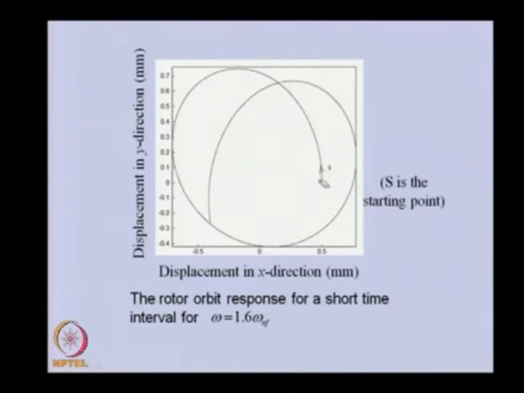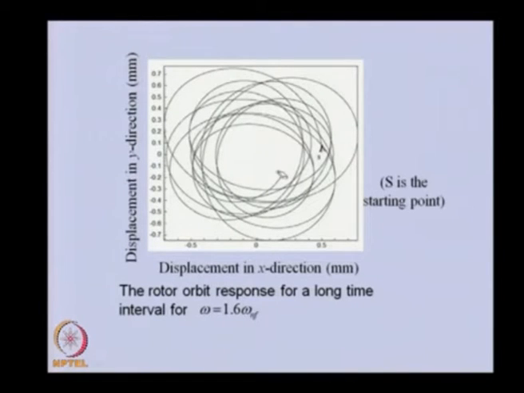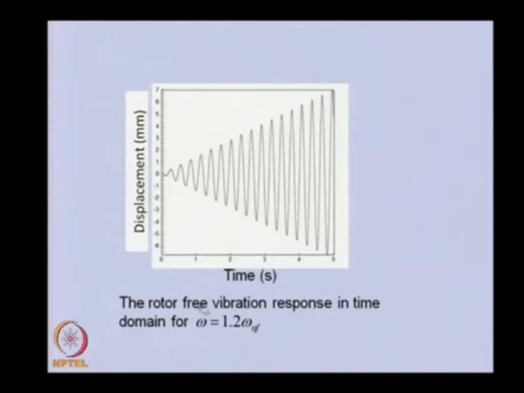So, for a short duration this is the initial condition, and then it comes like this, but for a long duration, gradually it is converging to the steady state solution. Then if we take omega equal to 1.6, we found that the system is unstable for a given initial disturbance.